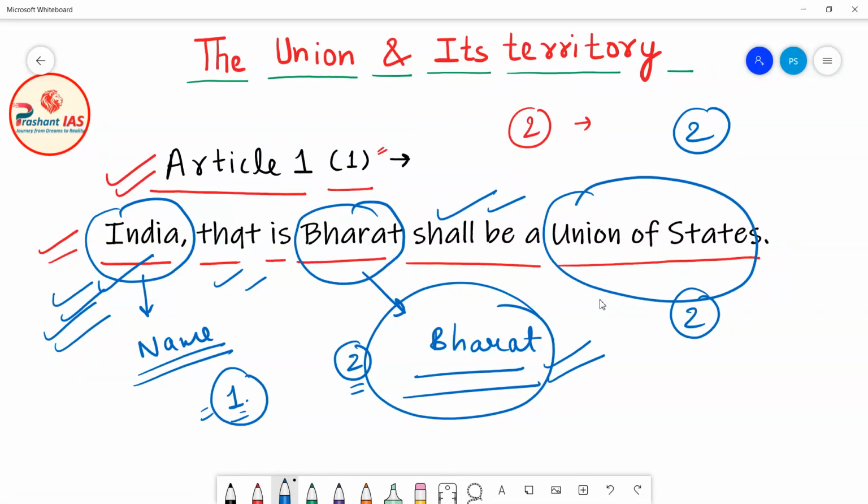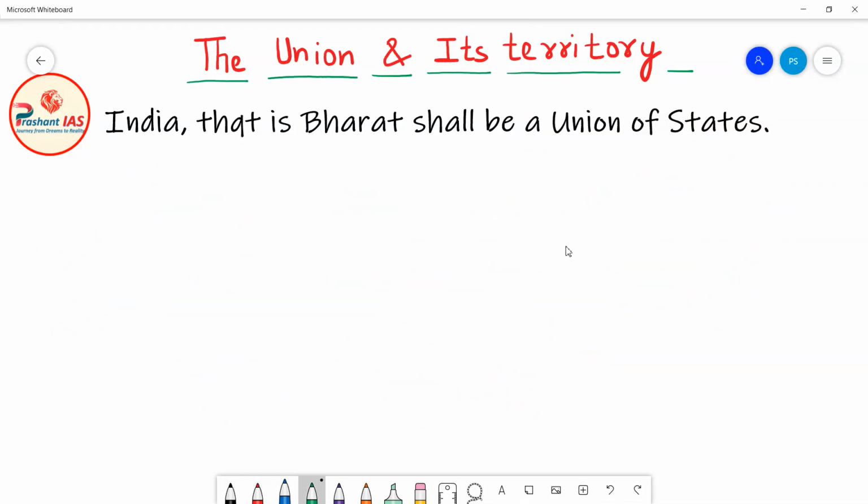Now what is the meaning of this union of states, or why is it written here that India shall be a union of states? So let us discuss it. Friends, my question is, this Article 1 is saying that India, that is Bharat, shall be a union of states. So what is the meaning of this phrase, union of states? This union of states actually describes the basic design of India.